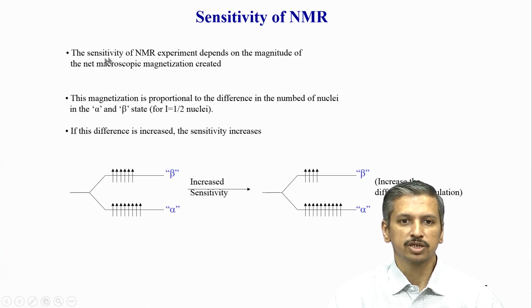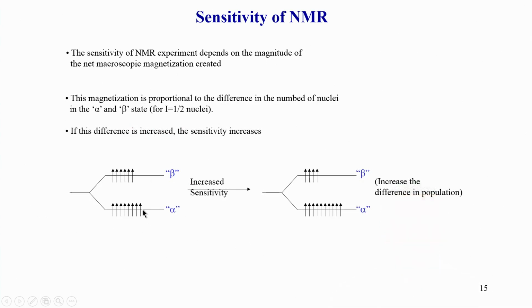So this is what is now in this particular slide. You can see here the difference between the molecules. Here there is an exaggerated difference, it is not actually what we normally see, but this is just a schematic drawing. You can see there are more molecules in this alpha state, that is the lower energy state, compared to the higher energy.